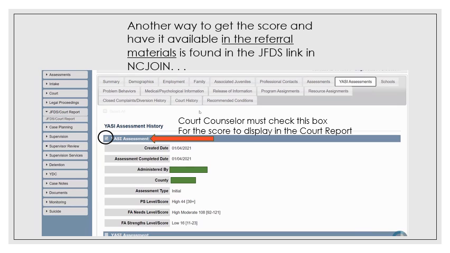If you are wanting that numeric value to print in the report itself, you would check that box that you see there circled. And when you do that, it's going to not only show you the numeric score in this particular tab, but it's also going to be viewable in the printed materials that come out from the court report.